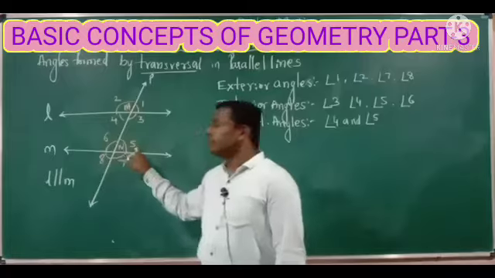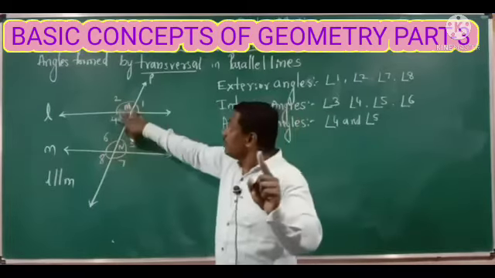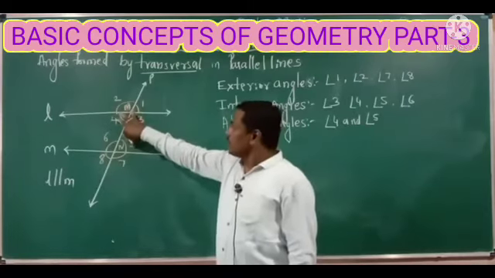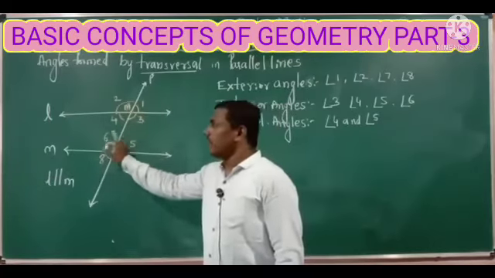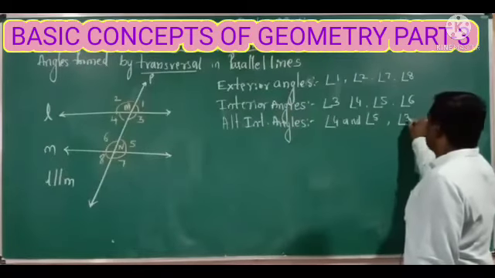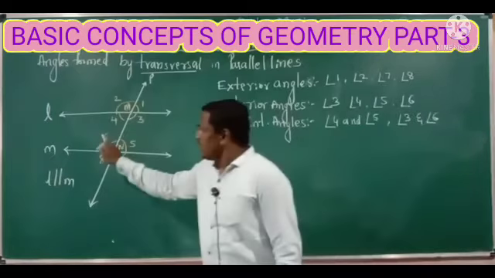Angle 4 and angle 5 are one pair of alternate interior angles. Next, angle 3 and angle 6.